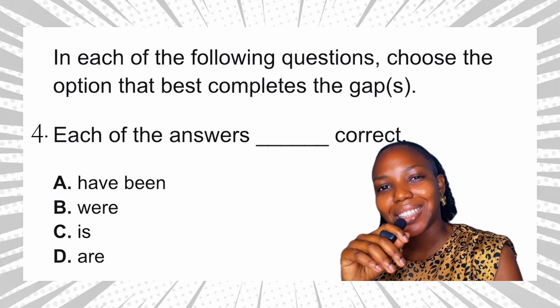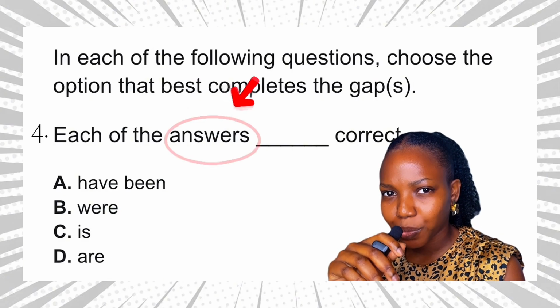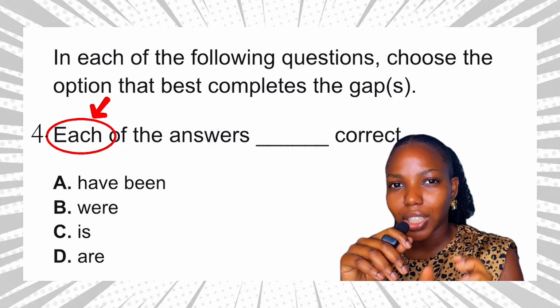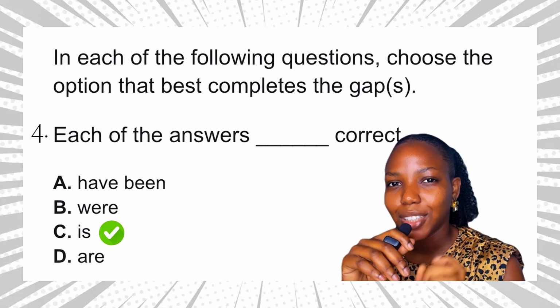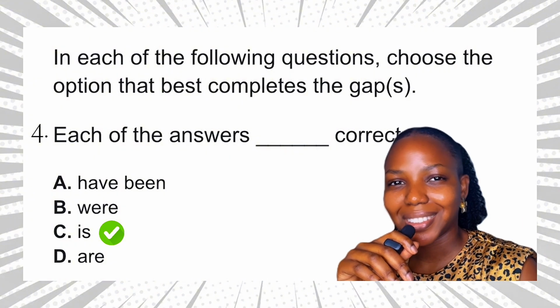Each of the answers is correct. So even though answers is plural, the main word in the sentence is what? Each. And each is singular. That is why we need a singular verb, is, to complete this sentence. So let me know if you got it right in the comments.